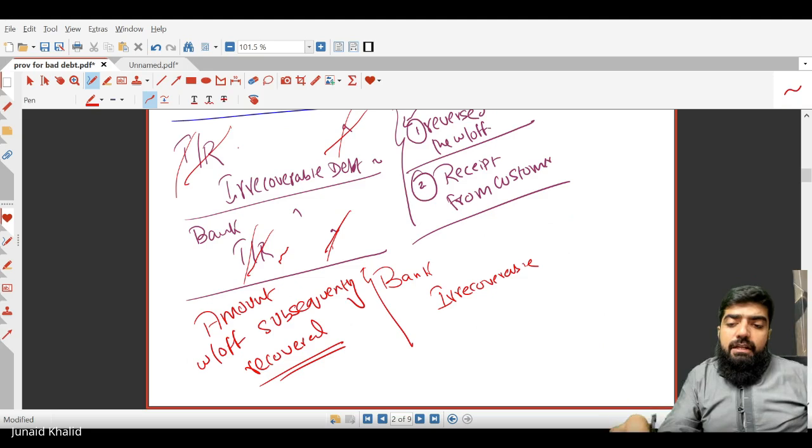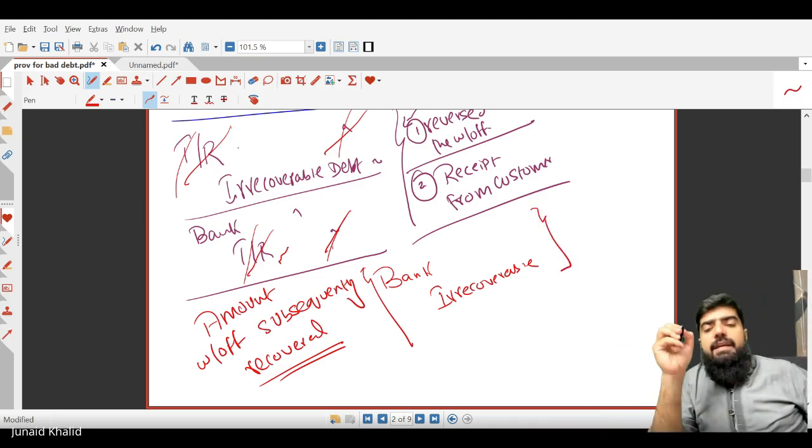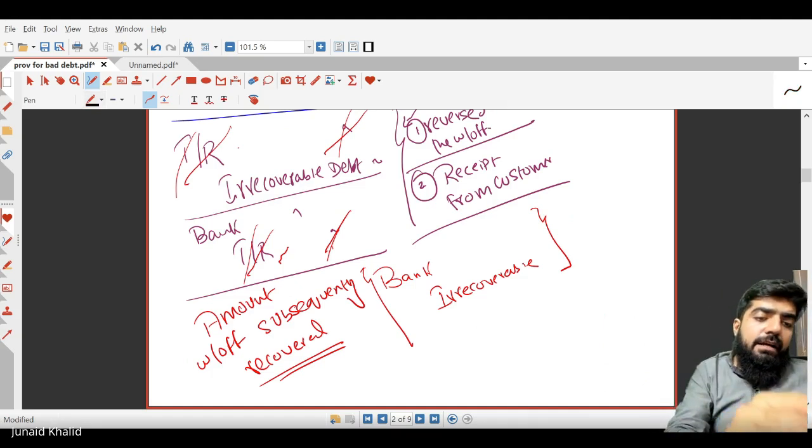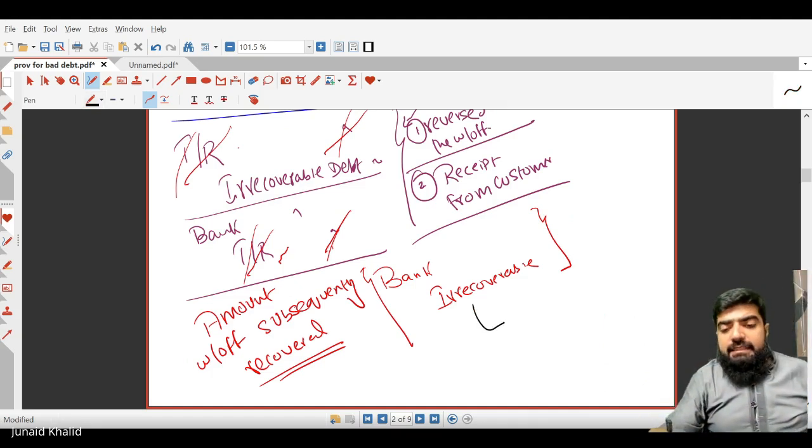For this particular accounting entry, it would be bank debit and irrecoverable debt credit. And if you just see, irrecoverable debt is an expense.